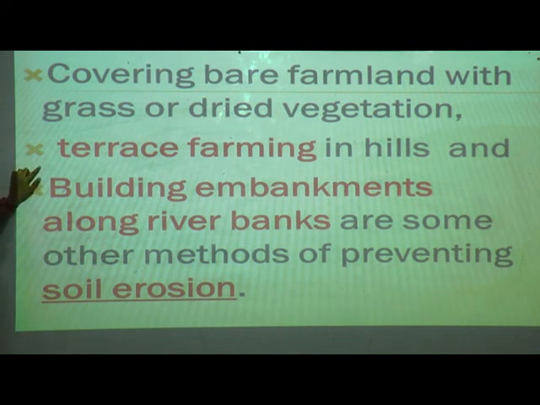Terrace means steps, like a staircase, stepwise. That is terrace farming, and it can be done on hills. And building embankments means that where rivers are there, due to overflow of water from heavy rain, the water will come out. To prevent that, they make a wall by the river side so that water should not come out. So building embankments along the river banks, these are the methods by which we can prevent soil erosion.